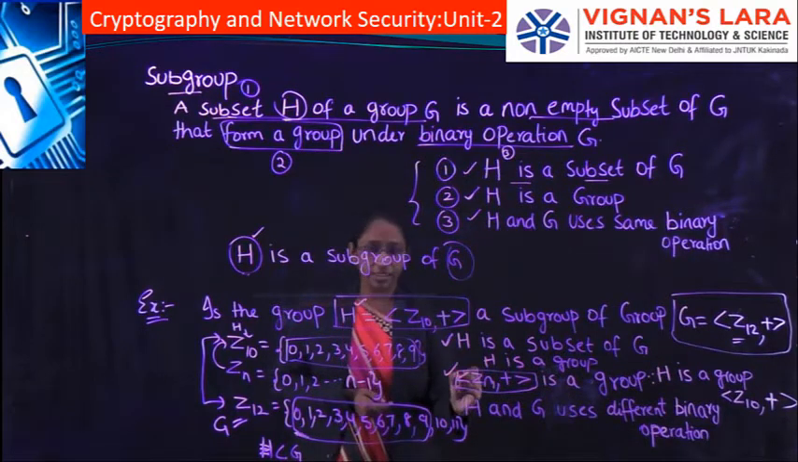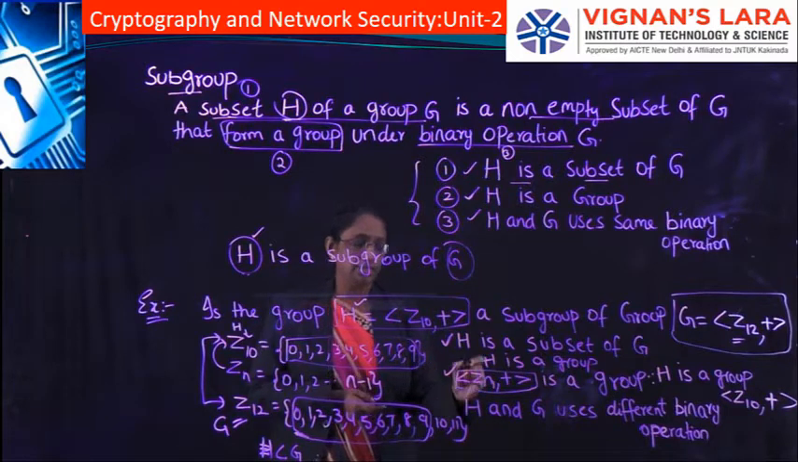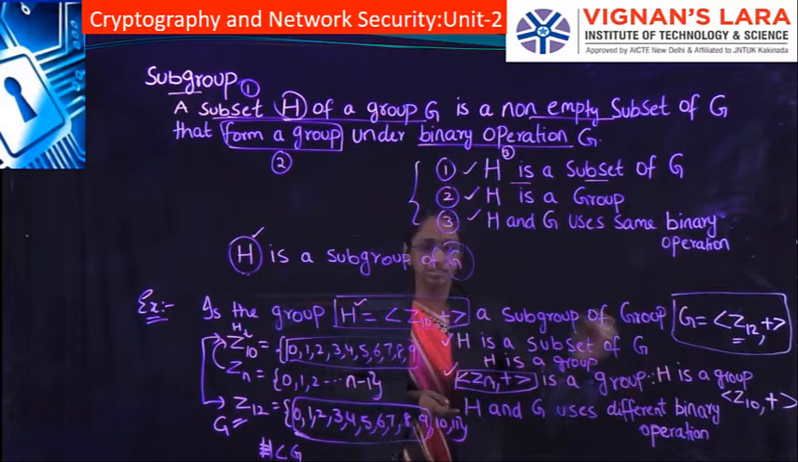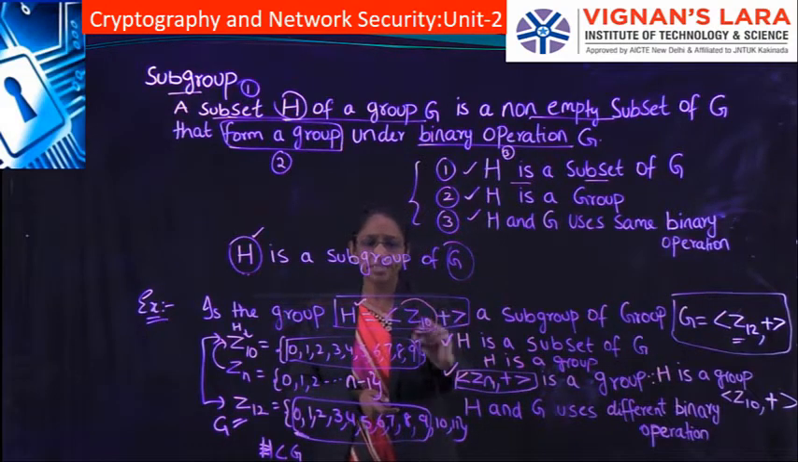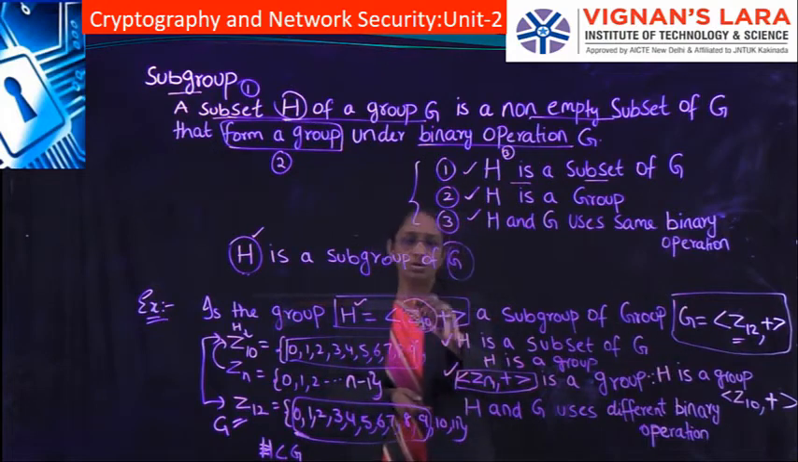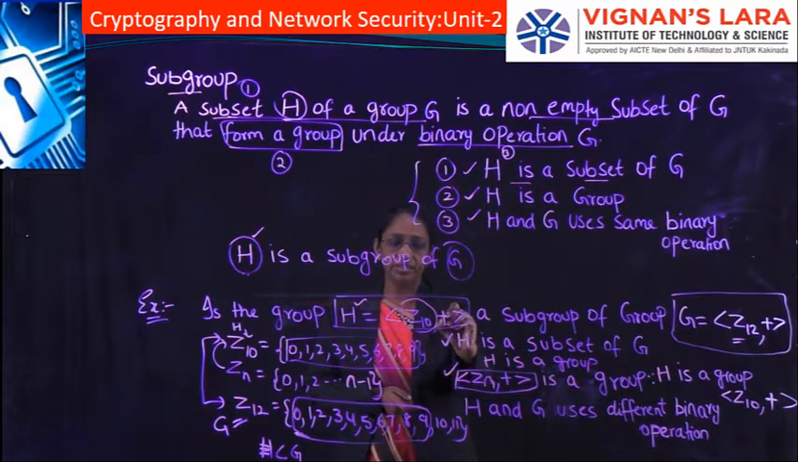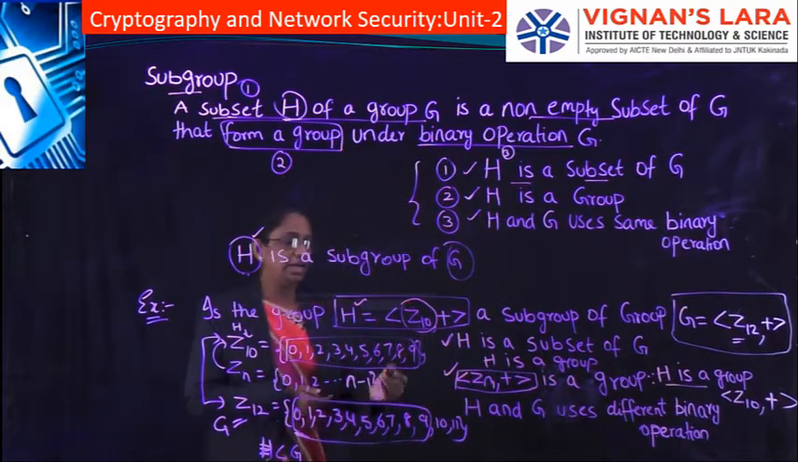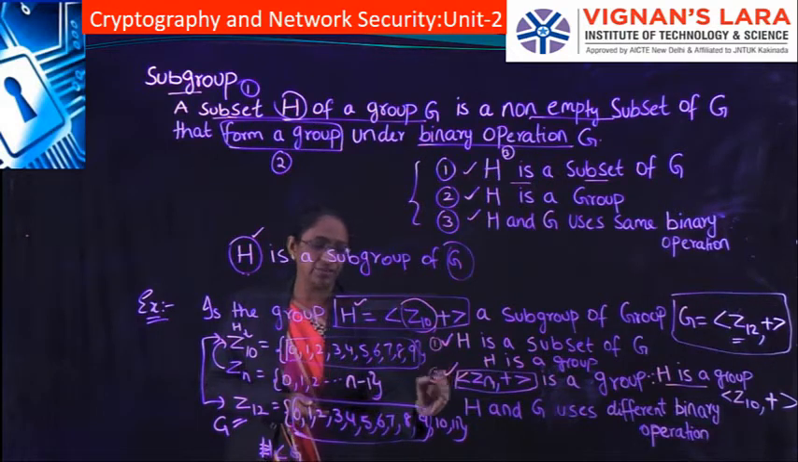In the previous class we already proved and discussed that the set of residue integers with a binary operation is a group. Since our H is also a residue set with the operation plus, our H is also a group. That means our second condition is also satisfied.